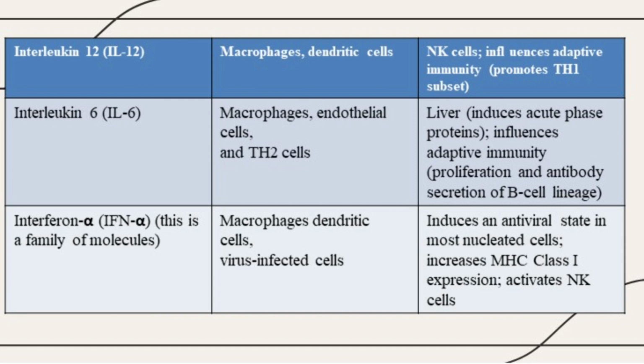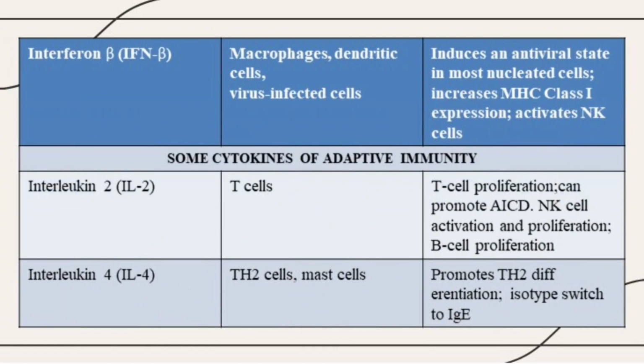Interferon alpha is secreted by macrophages, dendritic cells, and virus-infected cells. Targets and effects: induces an antiviral state in most nucleated cells, increases MHC class 1, major histocompatibility complex 1, expression, activates natural killer cells. Interferon beta is secreted by macrophages, dendritic cells, and virus-infected cells. Targets and effects: induces an antiviral state in most nucleated cells, increases MHC class 1 expression, activates natural killer cells.